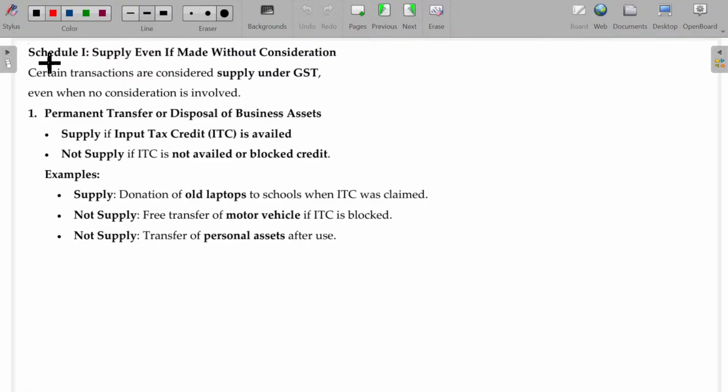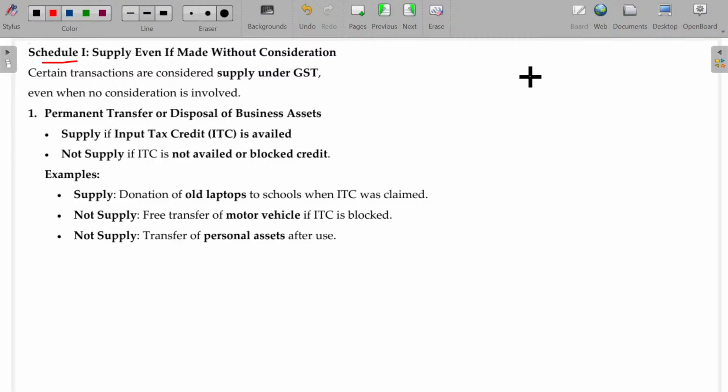Now, schedule number 1. We have been given around 4 items here. In these 4 items, consideration is absent, yet it will be considered as supply only. So 4 conditions are there.